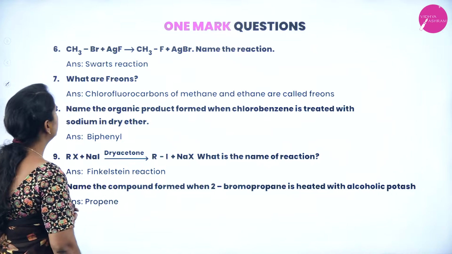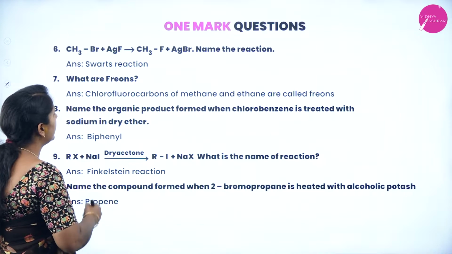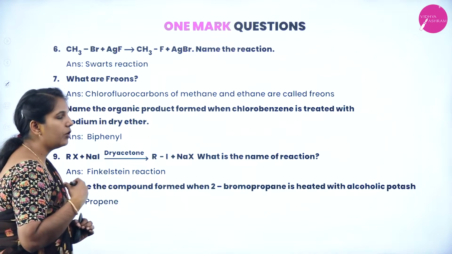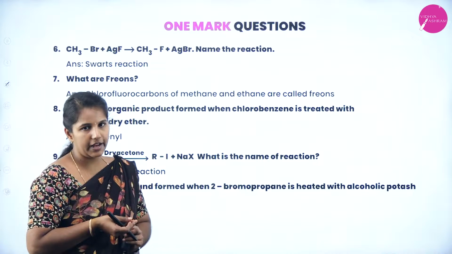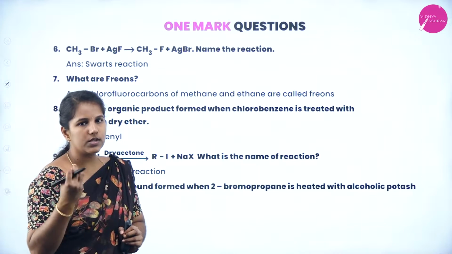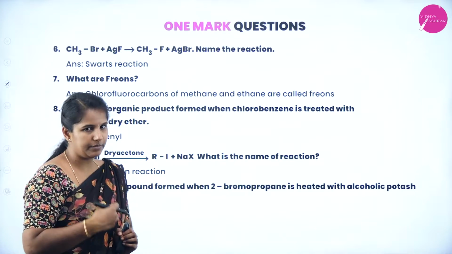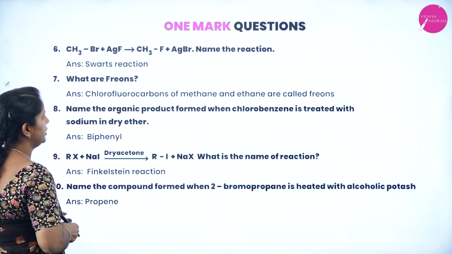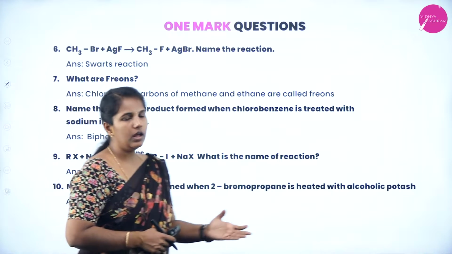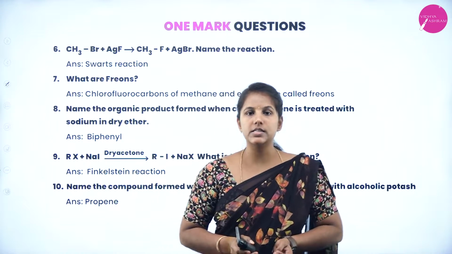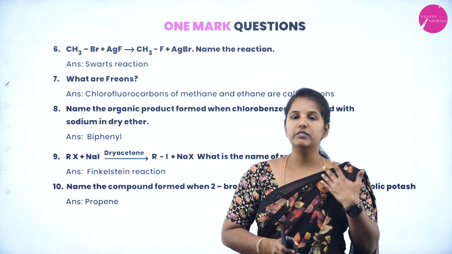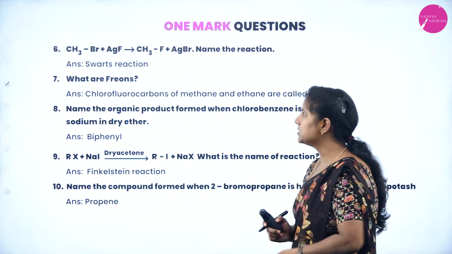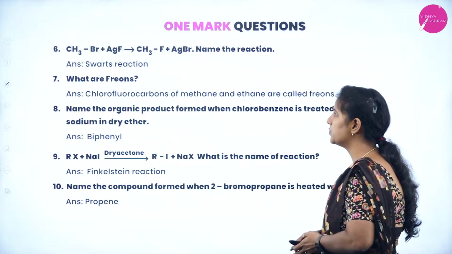Next, CH3Br plus AgF give rise to CH3F and AgBr. Name this reaction. The naming of reactions is quite common in organic chemistry. You must know which scientists discovered the reactions, especially in the named reactions. Most common in haloalkanes and haloarenes is the named reaction. You must know which scientists discovered this reaction and how to name them. The name of this reaction is Swarts, which has been discovered by Swarts only.